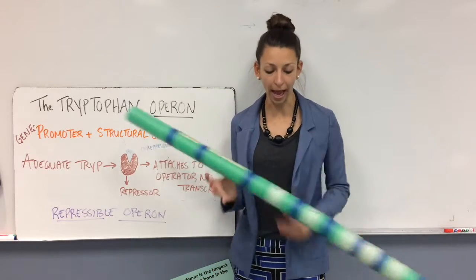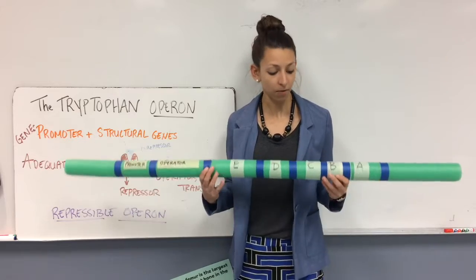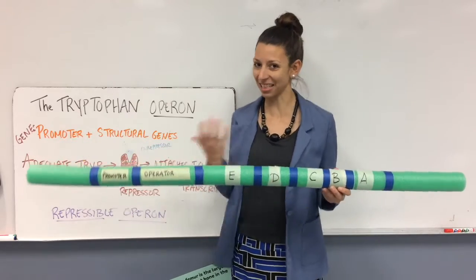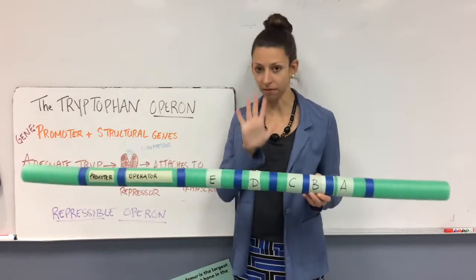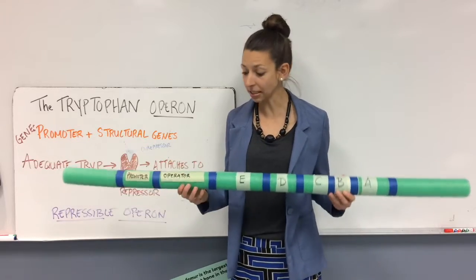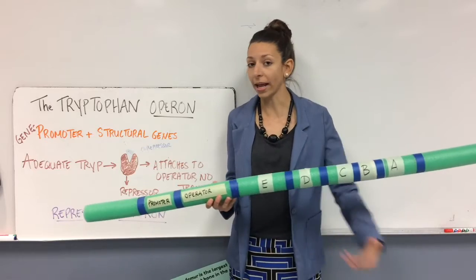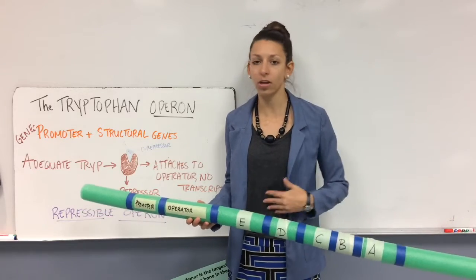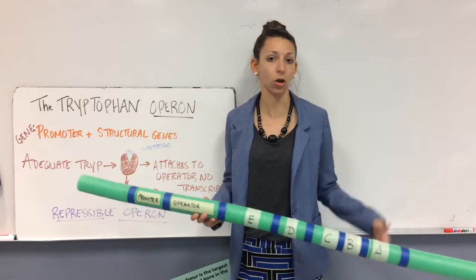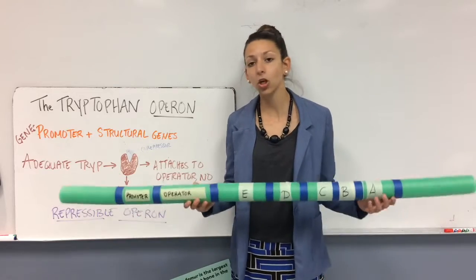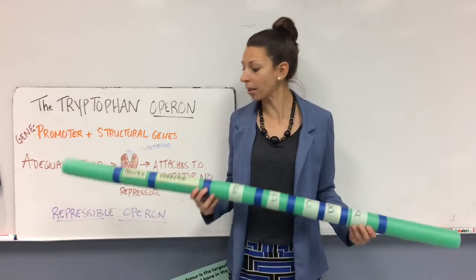All right, so E. coli has to synthesize tryptophan, and it does this from enzymes. And these enzymes are created, because enzymes are proteins, from different genes. And there's 5 genes within this operon that will create the enzymes that need to synthesize or make tryptophan. Now, when the cell or E. coli has enough tryptophan, say the E. coli in your gut has just been exposed to a large meal that the person ate, it can turn this gene off because it doesn't need to make any more tryptophan.